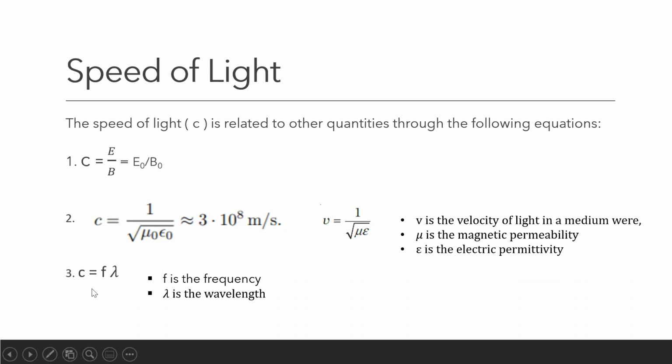And there is one common equation. Have you learned this equation before? c is equal to f lambda. Yes, teacher. Yes, you have learned this as the common equation for any wave. So if we consider light as a wave, this equation will be applicable for light as well. So c is equal to f lambda, where f is the frequency and lambda is the wavelength. So these three equations of speed of light will help you solve many problems. So will you remember these? These are simple equations, right? Yes, teacher.